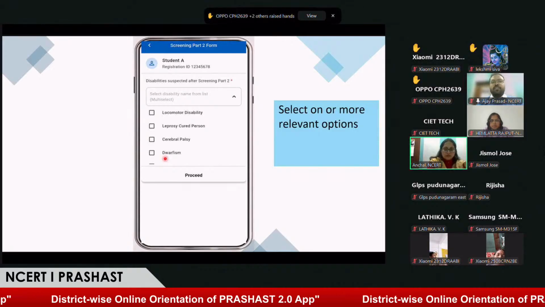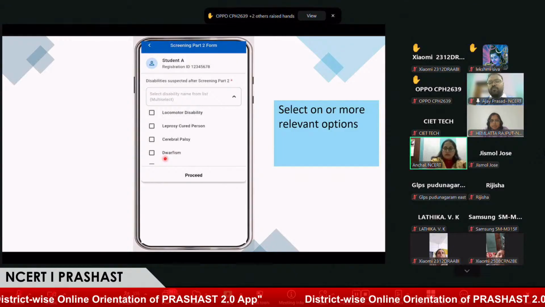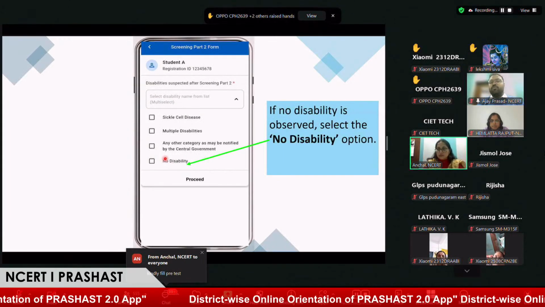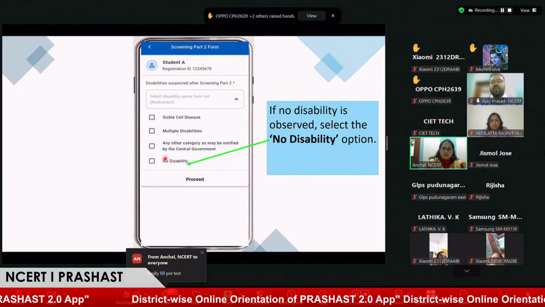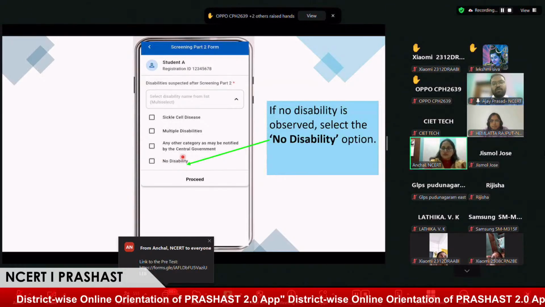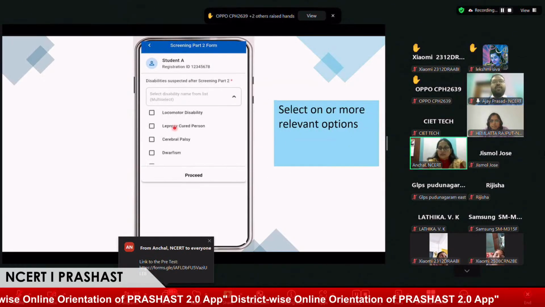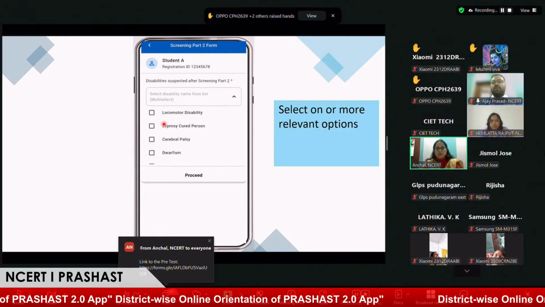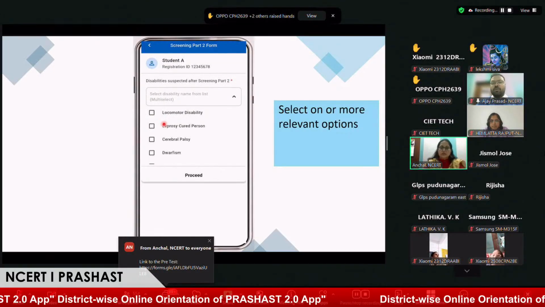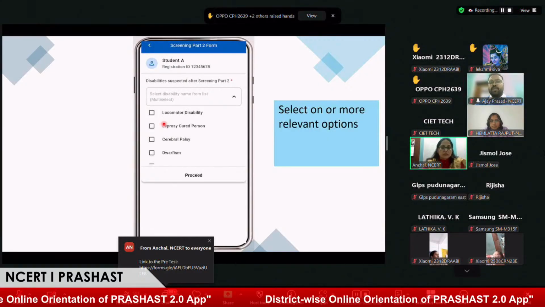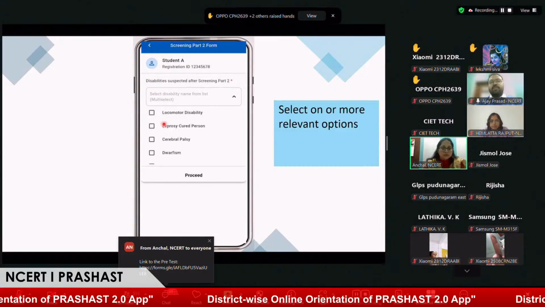There could be cases where the special educator would say that the behavior the teacher has observed is leading to no disabilities, like the student has no disability as of now. So they can select no disability, or they can select the disabilities listed, which can be more in number, or equal to what the teacher has observed, or even fewer based on the nature of the disability a student is having.